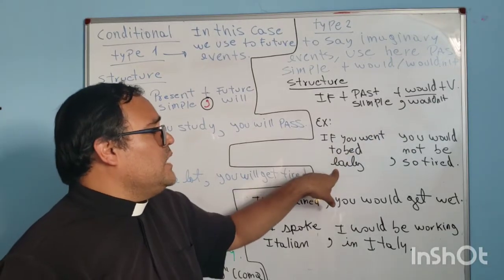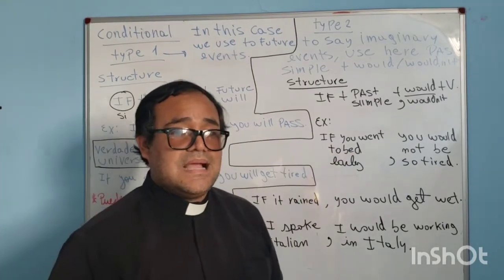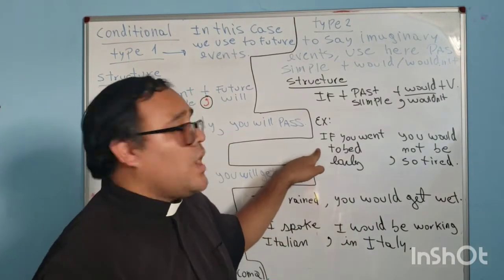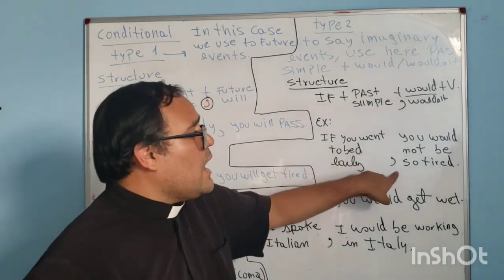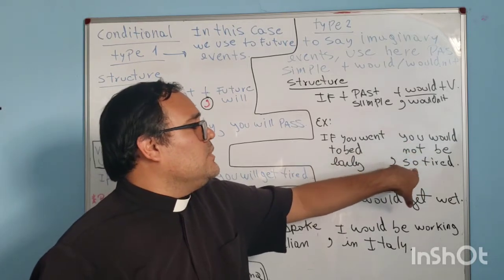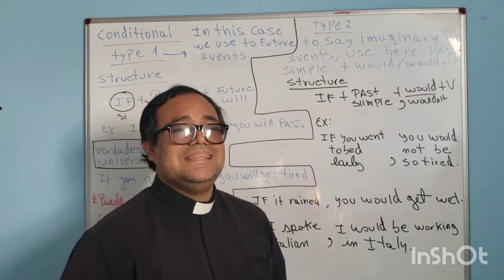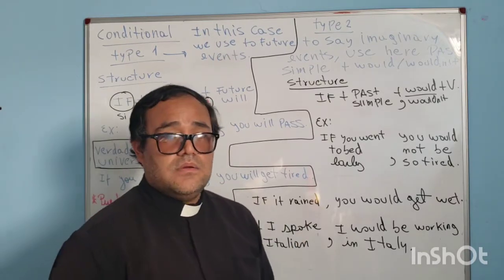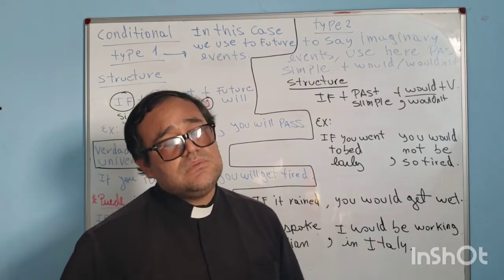For example: if you went to bed early, si tú fueras a la cama temprano, comma, you would not be so tired. Tú no estarías tan cansado. Now, is it real? Yes, but at this moment it's imaginary.